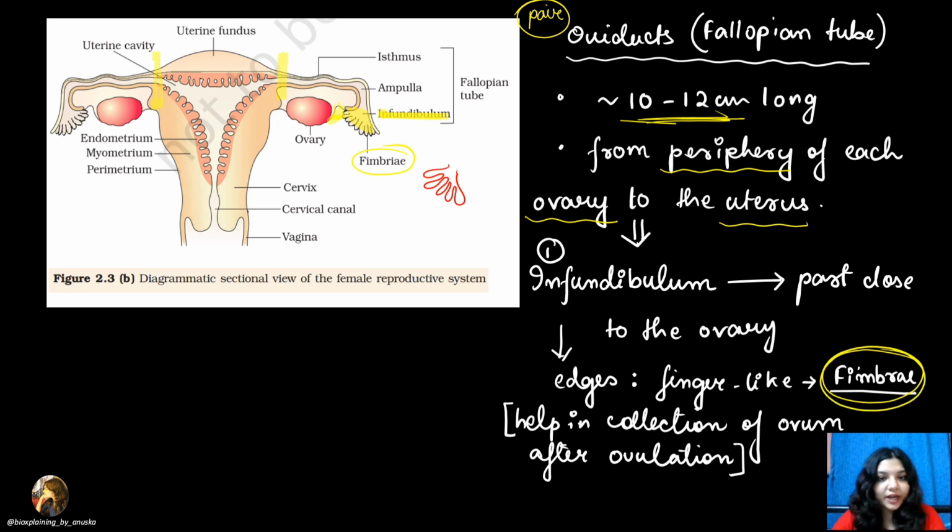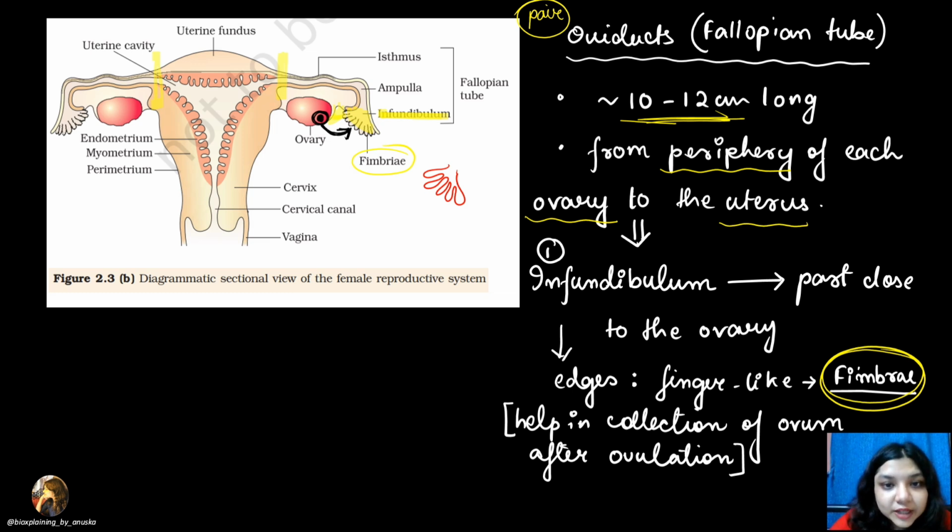So what is the function? Generally, we know the ovary is going to release the female gamete, whether you call it egg or ovum. And ultimately that female gamete has to travel through the oviduct. So there needs to be some part which will pick up this egg from the ovary.